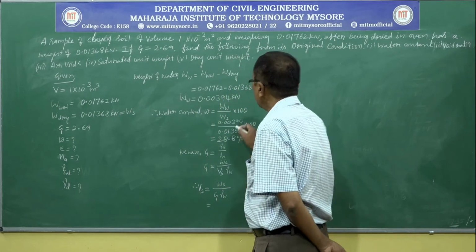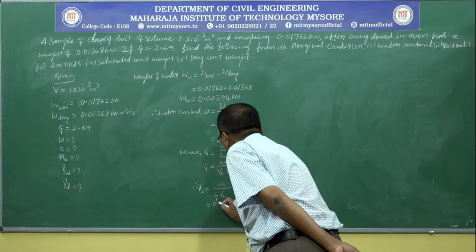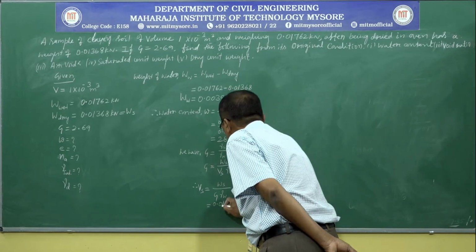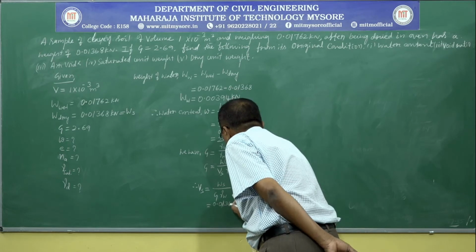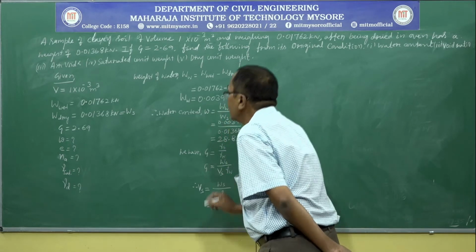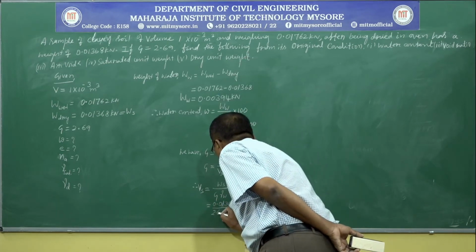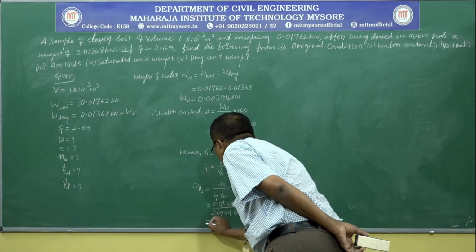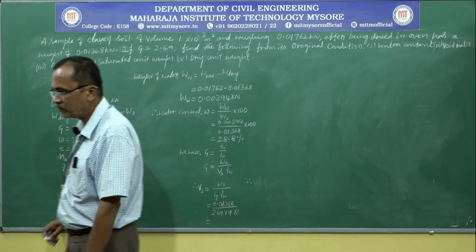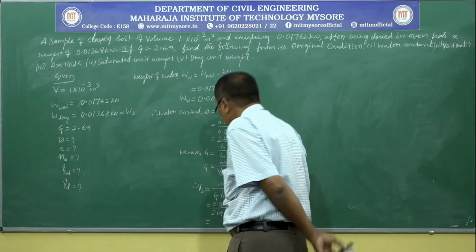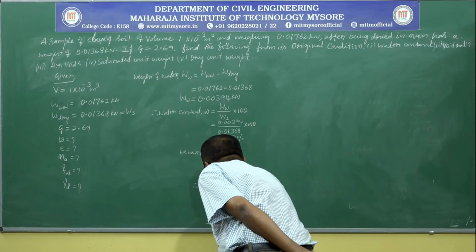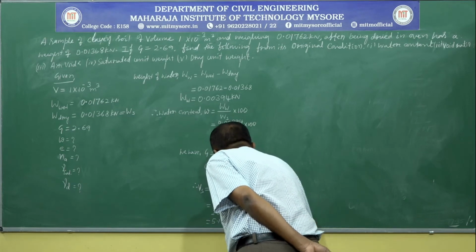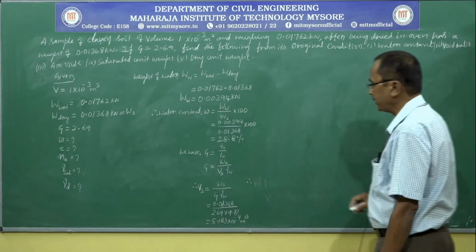That is equal to, we have Ws, that is equal to 0.01368, that divided by G is 2.69 into gamma W known, it is 9.81, and we will get volume of soil solids is equal to 5.183 into 10 power minus 4 meter cube. So volume of soil solids calculated.